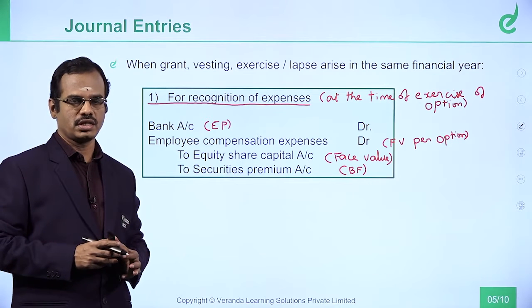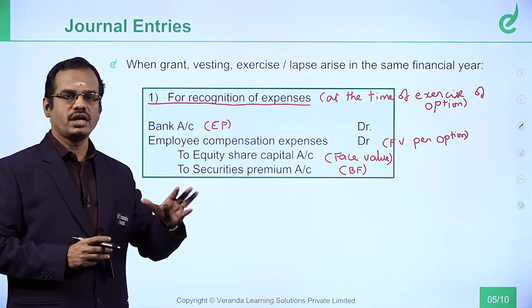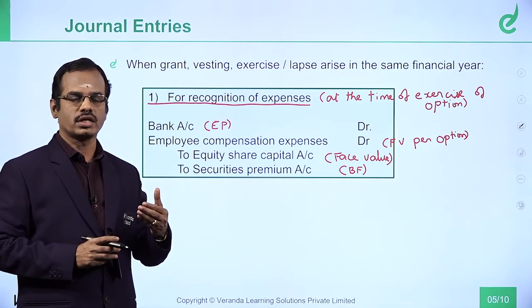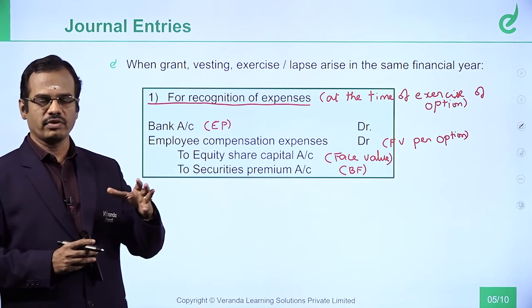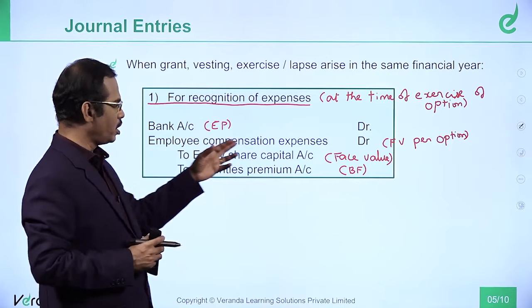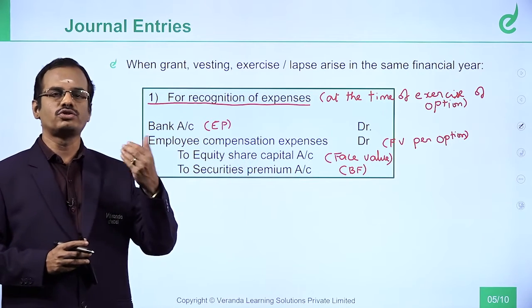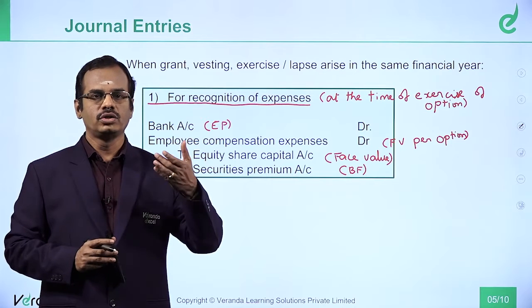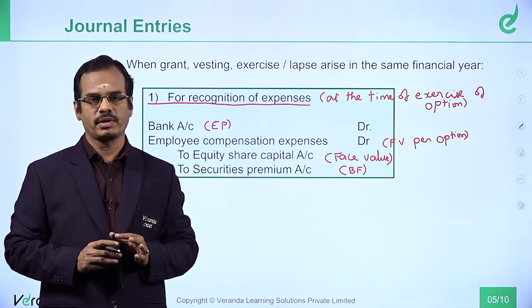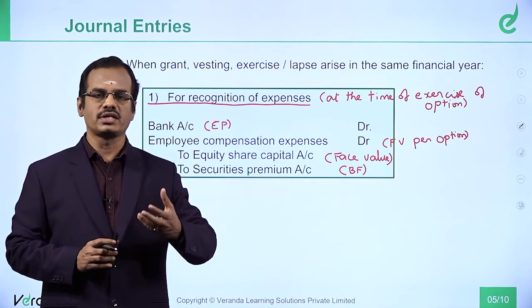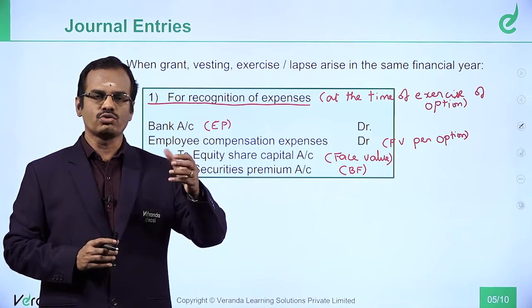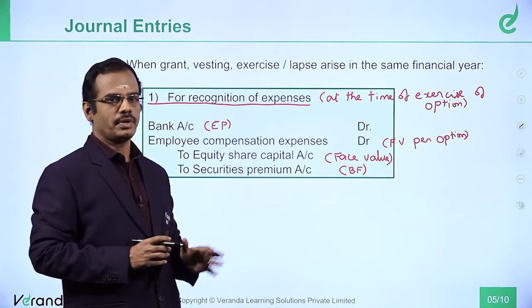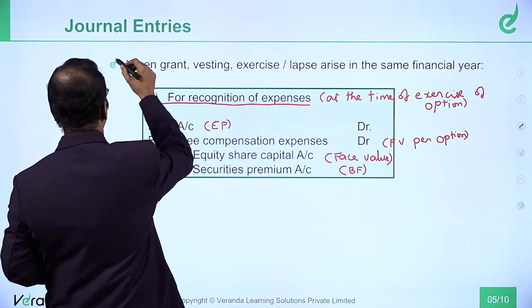Instead, as I was saying, an alternate is possible. First entry can be employee compensation expense account debit to ESOS outstanding. At the time of exercise, a small change: instead of employee compensation expense, you will debit ESOS. Bank account debit, ESOS outstanding account debit, to equity share capital, to securities premium. Then for lapse, you will pass another entry: ESOS outstanding account debit to employee compensation expense. These things are possible. This is your first possibility.